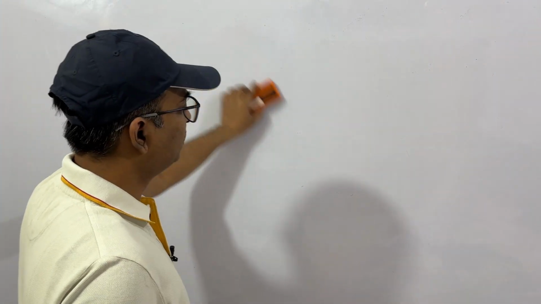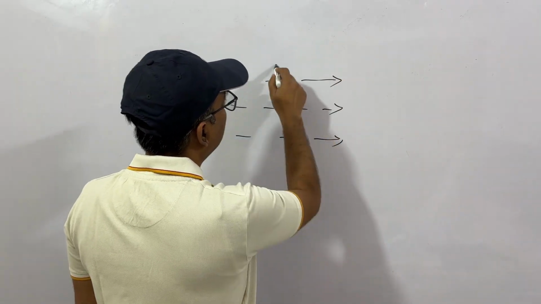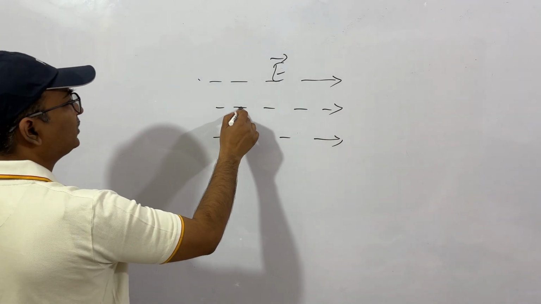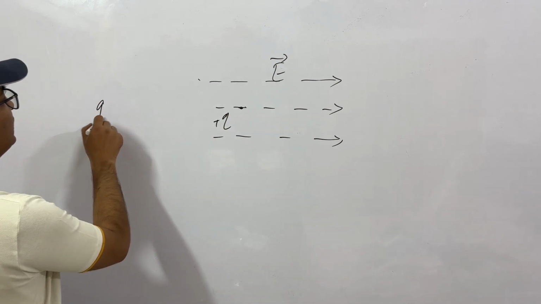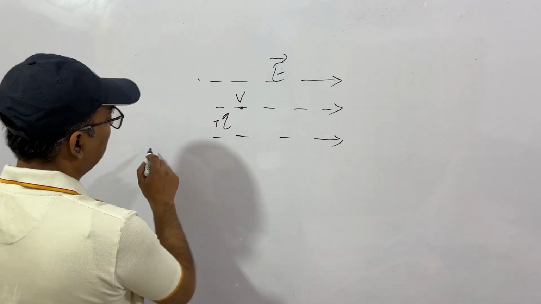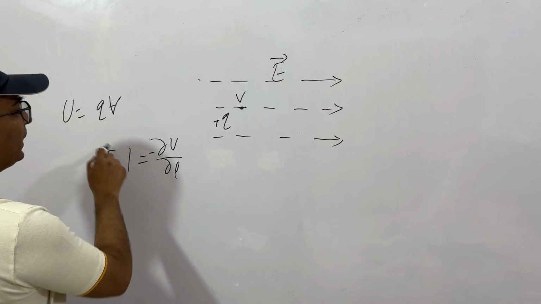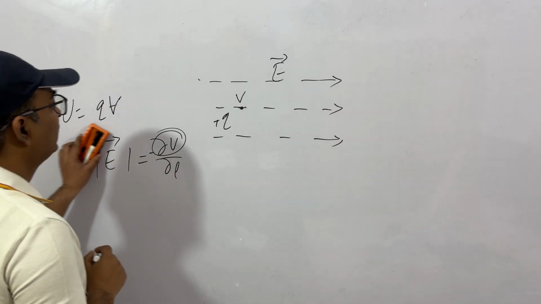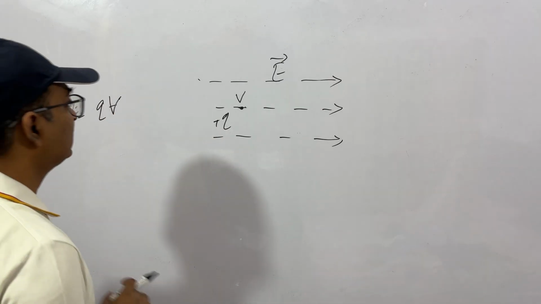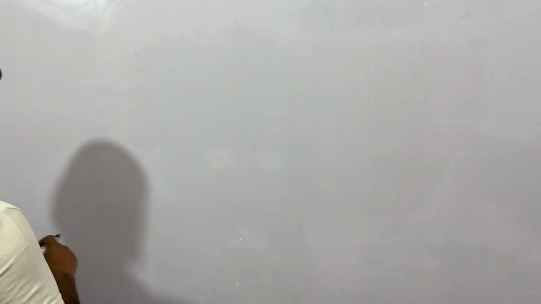Now I have discussed potential energy because of charges. If this is because of a certain electric field, let's say the electric field intensity is E, what will be the potential energy then? It's very simple. If you have to bring a charge Q to this point, the potential energy is simply Q into V, and you know how to find V at this point. Del V by del L is minus of this, which is E, the electric field. So you know how to find potential, and when you know the potential, you just multiply it with Q, that is potential energy, nothing else. So this is a simple concept, nothing more than that. We have been using it by using charges as the source of electric field.